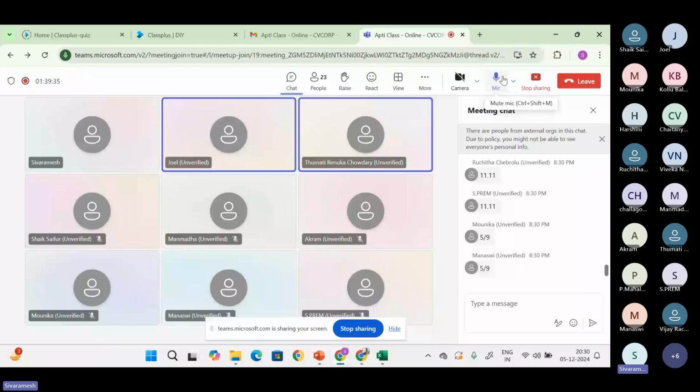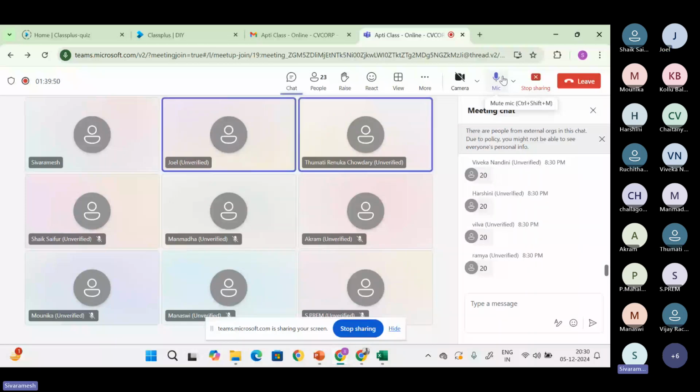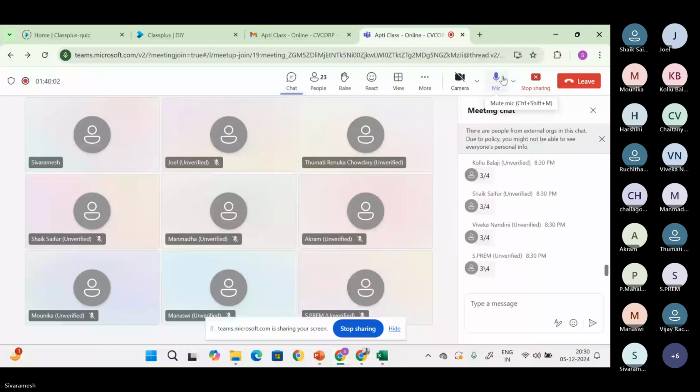20%? 1 by 5. Yes. 10%? 1 by 10. 75%? 3 by 4. Yes, 3 by 4. 175%? 7 by 4. Yes, very good.